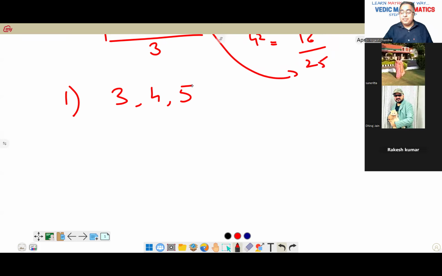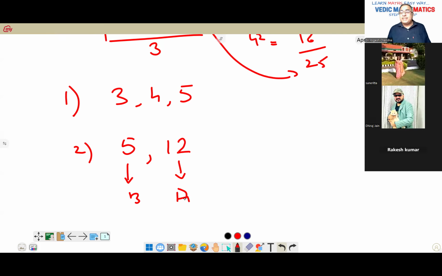But if we increase it, let's say I have 5 as base, 12 as perpendicular, what would be the hypotenuse?